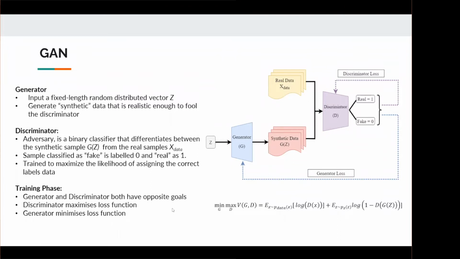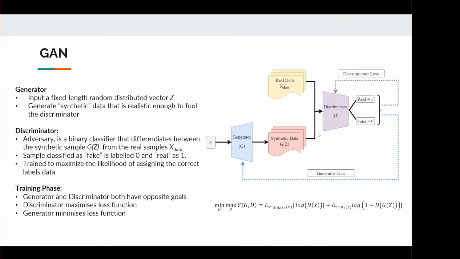GANs consist of 2 neural networks, the generator and the discriminator, and they train like a zero-sum game. The generator G is a generative model that takes in a fixed length, randomly distributed vector Z as input, and it creates synthetic data that closely resembles the real data, which is enough to fool the discriminator. It does so by capturing essential features and the data distribution present in Z to produce the synthetic data. The discriminator, on the other hand, is like an adversary. It's a binary classifier that tries not to get tricked by distinguishing the real data from the synthetic data.